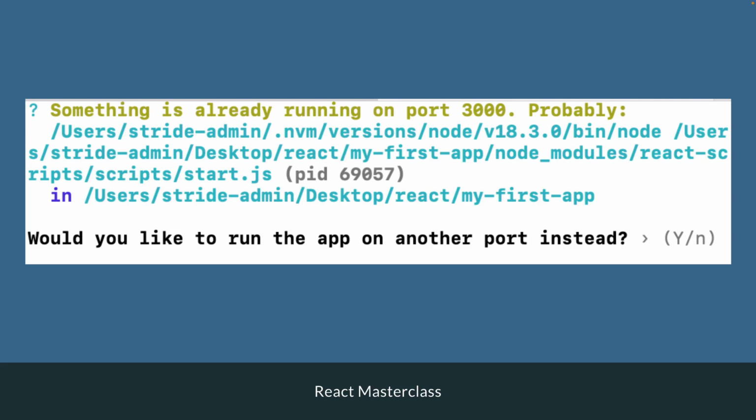So again, this message will appear if you already are running a React application on port 3000 and you try to run npm start in either the same React project or another React project, which will try to launch on the same port of 3000 and then say, hey, wait a minute, this is already taken. Can I run this app on another port if you let me? All right, so just a heads up, because this is a very common issue that a lot of beginners run into. It's just a common user error.